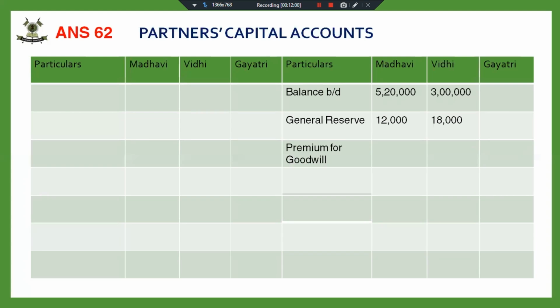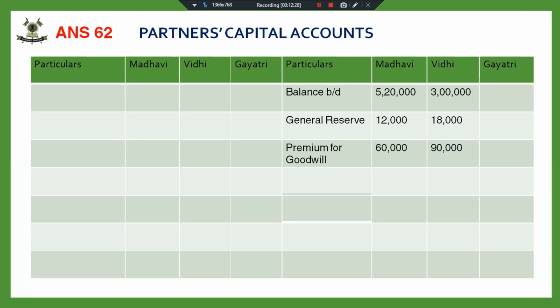Now how much premium for goodwill is he supposed to bring? He's supposed to bring 3 lakhs. Gayatri is supposed to bring 5/10, that is, 5/10 is half of 3 lakhs. That is 1,50,000, which is now to be distributed not in